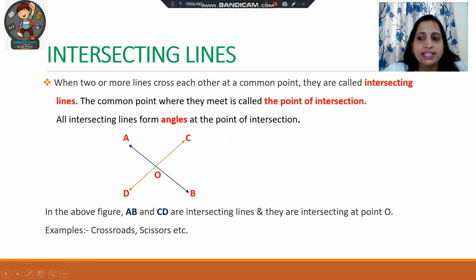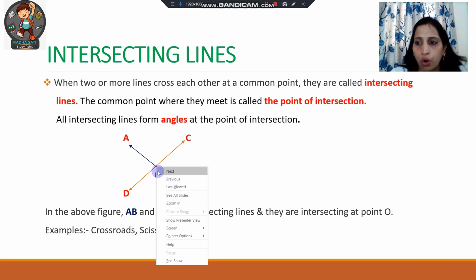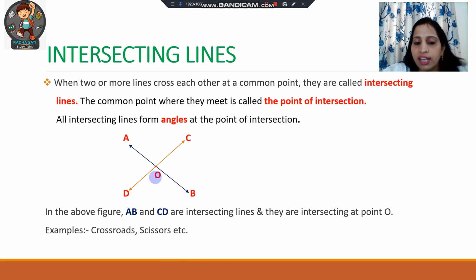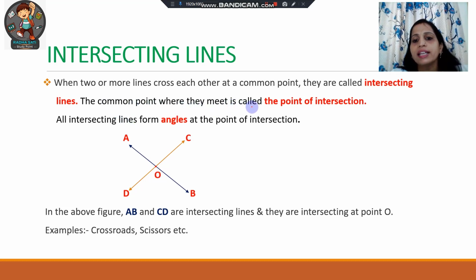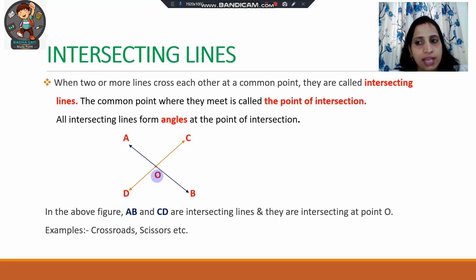So what are intersecting lines? When two or more lines cross each other at a common point, they are called intersecting lines. As you can see here, AB is a line and CD is a line, and these two lines are intersecting, are crossing each other at a point O. Okay, so I gave the name O to this point. So the common point where they meet is called the point of intersection. So here O is the point of intersection.